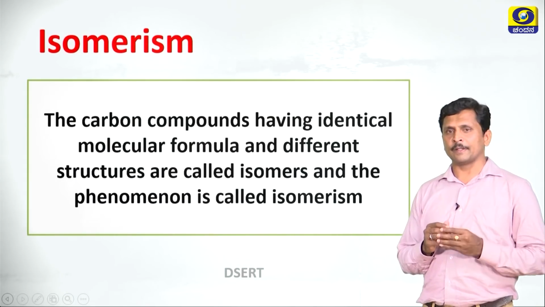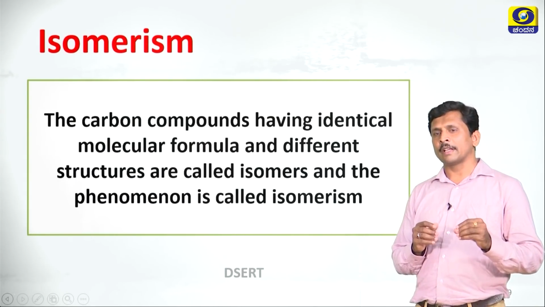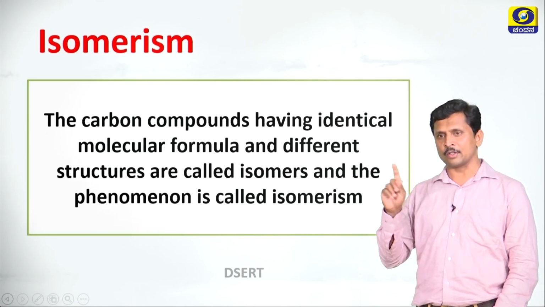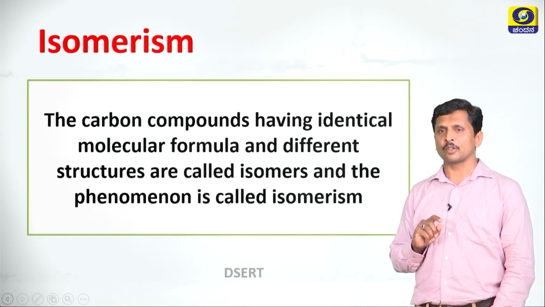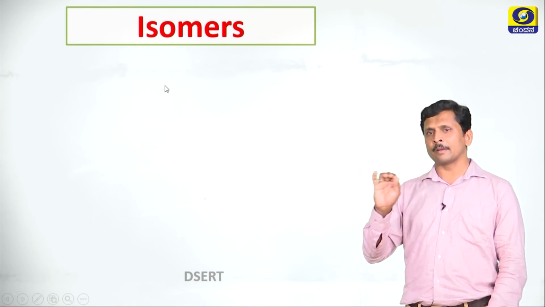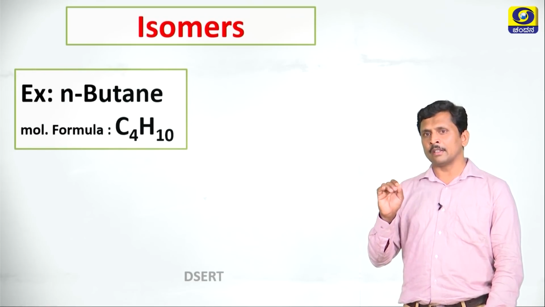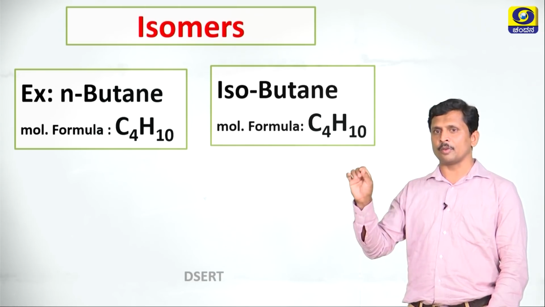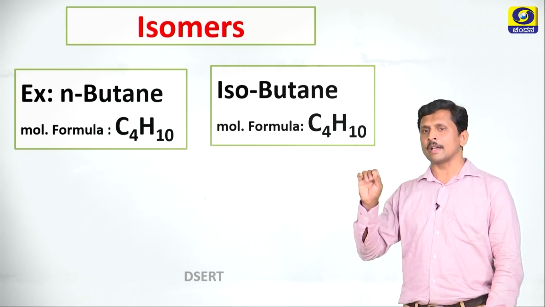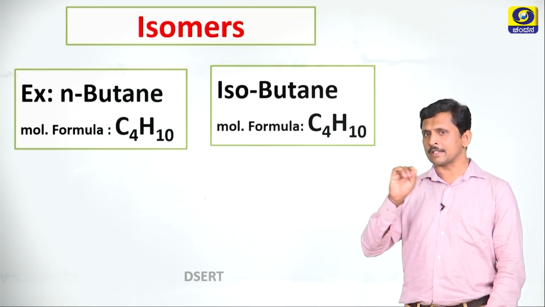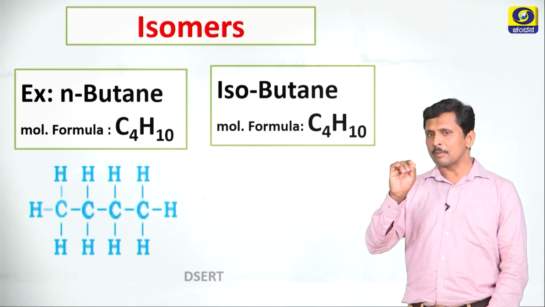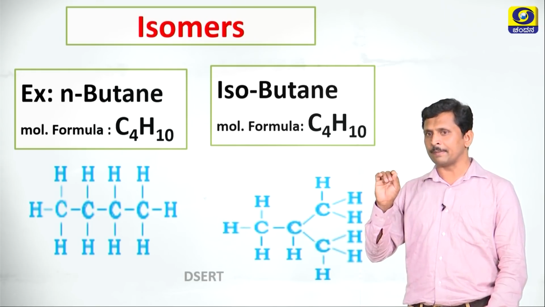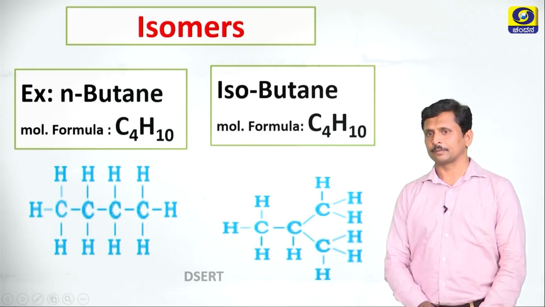Let us discuss isomerism. Carbon compounds having identical molecular formula and different structures are called isomers and the phenomenon is called isomerism. Let us understand isomerism with an example. I will take normal butane and isobutane. See the molecular formula of normal butane and isobutane. Both have the molecular formula C4H10. See the structures. Normal butane exhibits a linear chain or straight chain structure and isobutane exhibits a branched chain structure.